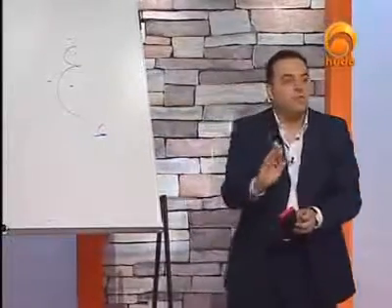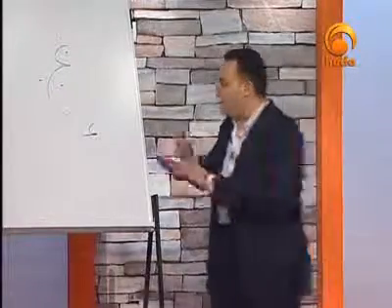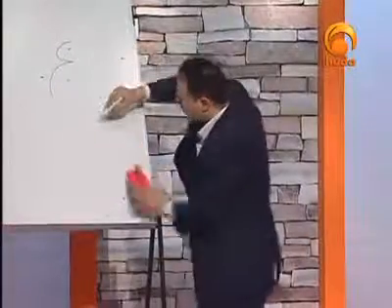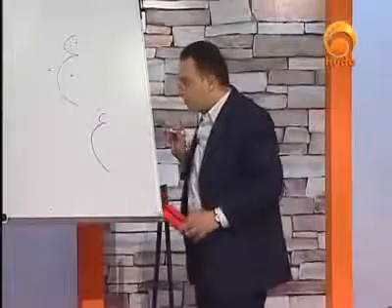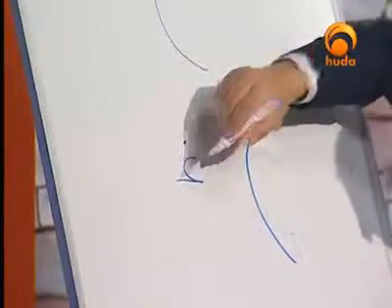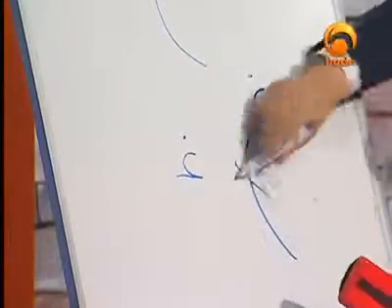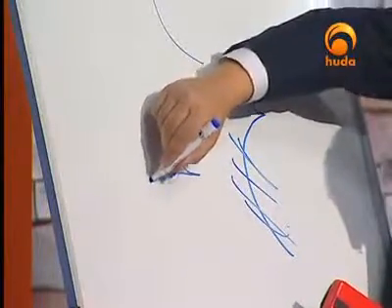It's the same rule even when we write Ghain. It's the same rules that we discussed before with Ayn. We don't have a tail, so we remove the tail. So here is Ghain. Can you see that? So what we're going to do now is write Ghain this way, and we remove the tail. We don't have such a tail. We combine that with the following letter. Here it is. Ghani.